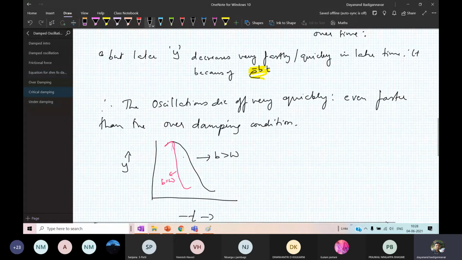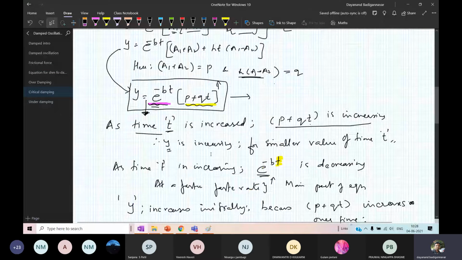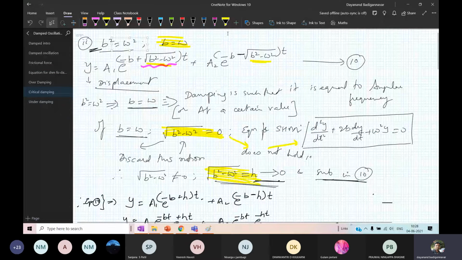Critical damping: the condition is b squared equals omega squared, or b equals omega. After doing the analysis, you get the amplitude as y equals e raised to minus bt into (p plus qt).